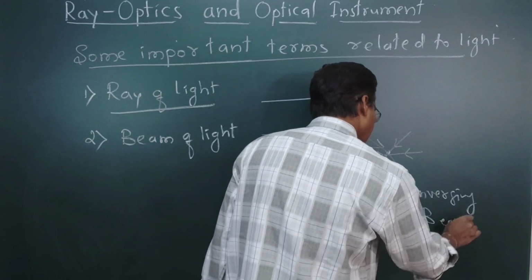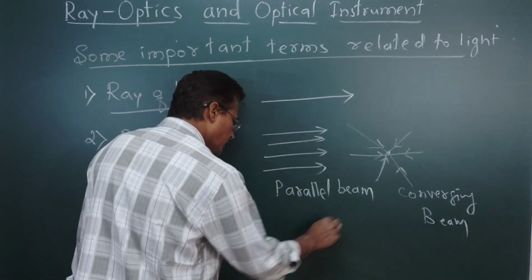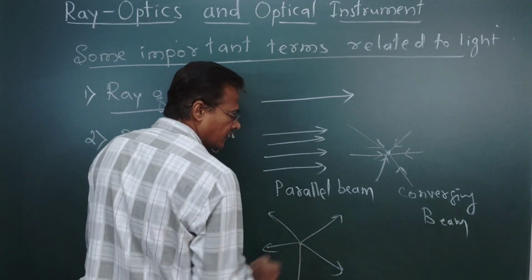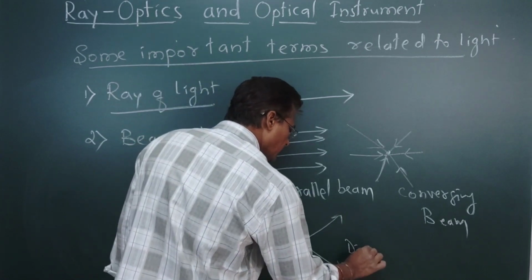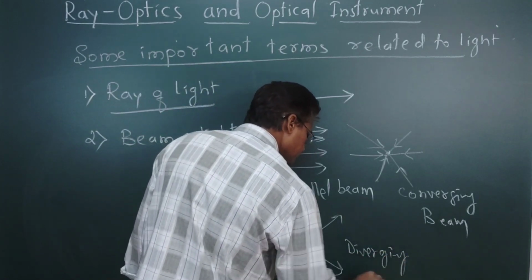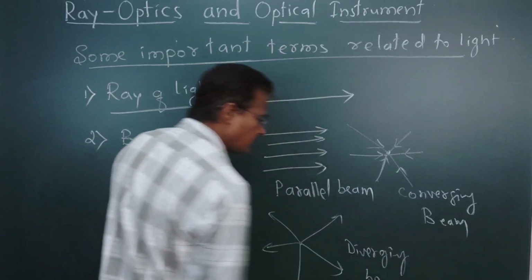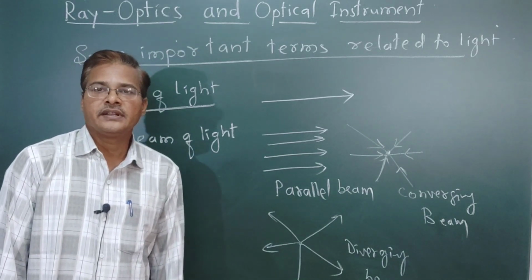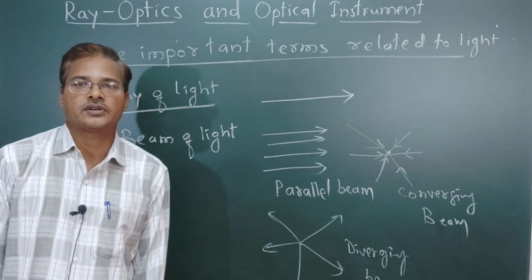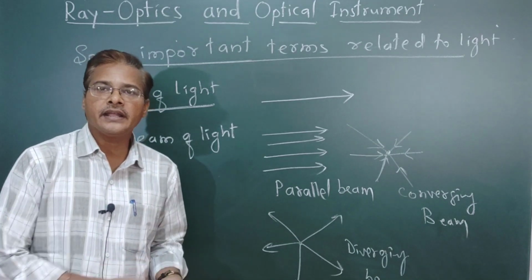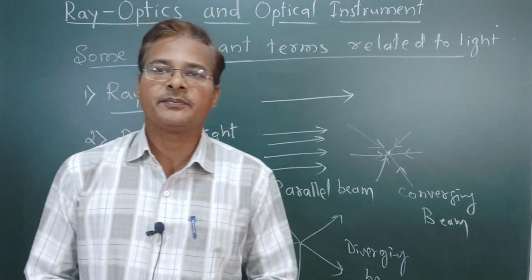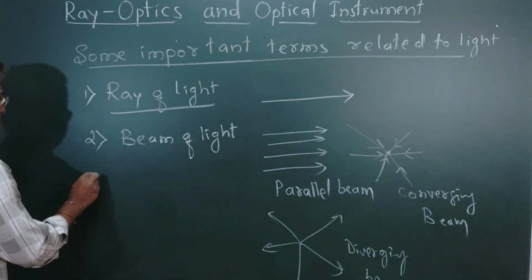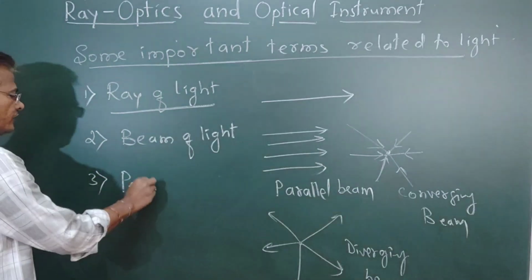The rays which diverge from one point get diverged, so we call this beam a diverging beam. Next, what does a pencil of light mean? A beam containing only a few rays is what we call a pencil of light.